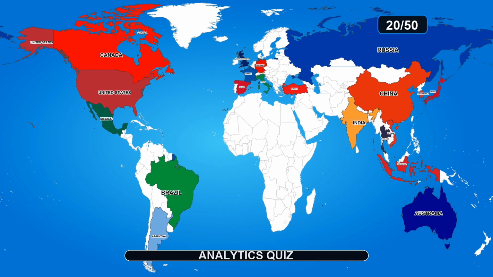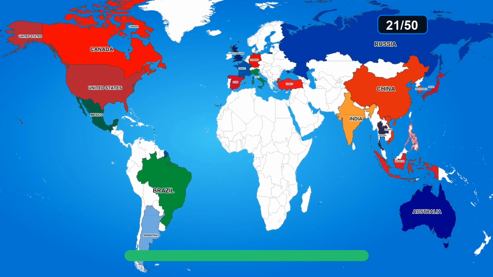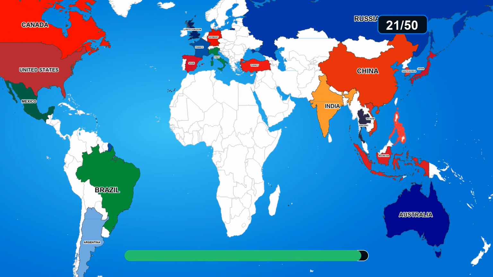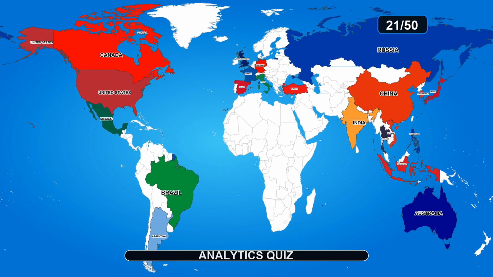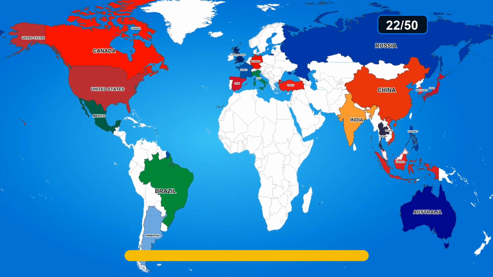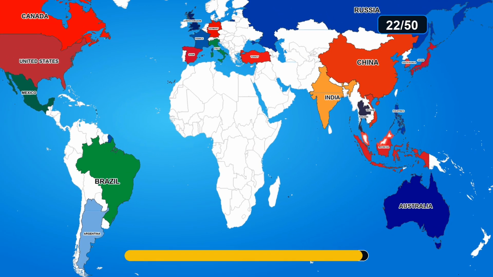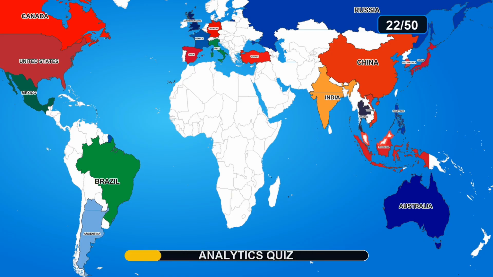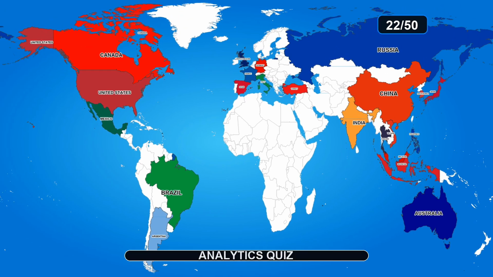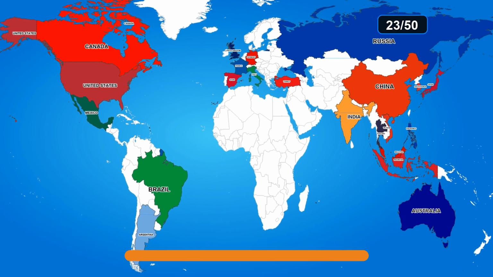Guess the country on the map. The answer is Indonesia. Guess the country on the map. The answer is Philippines. Guess the country on the map. The answer is Malaysia. Guess the country on the map.